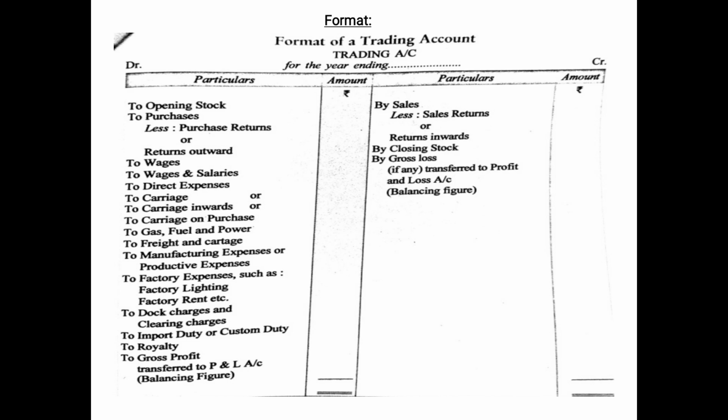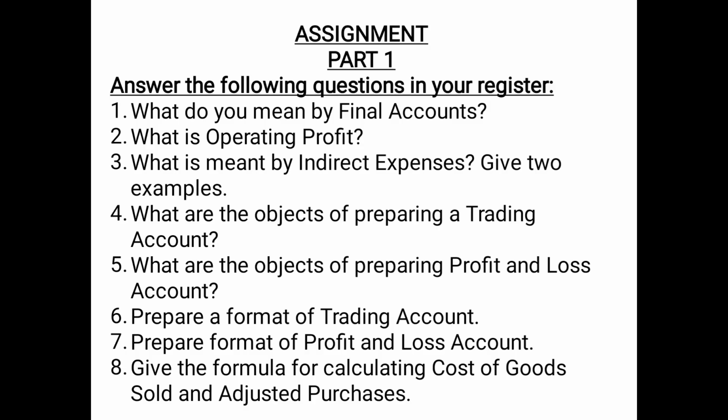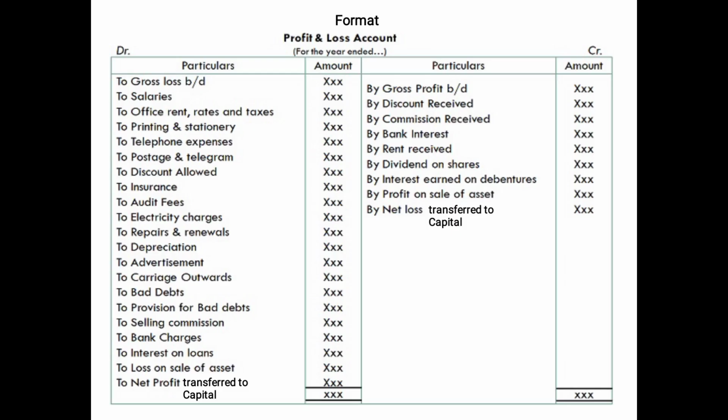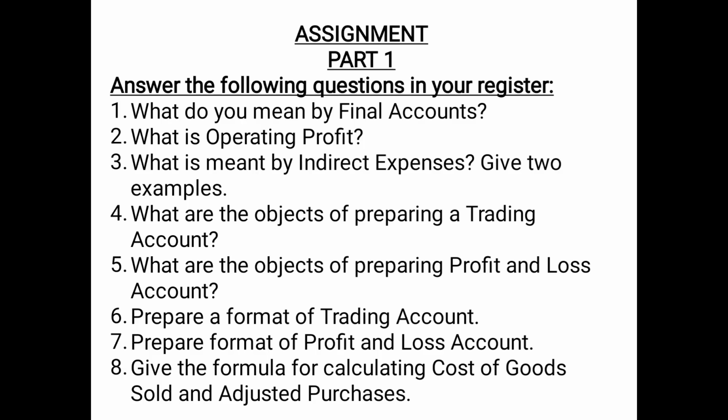Then the next question is, prepare format of profit and loss account. For this you can prepare this format as we have discussed in this video. You can also take the help of your book while preparing the format of profit and loss account. And the last question is, you have to give the formula for calculating cost of goods sold and adjusted purchases.